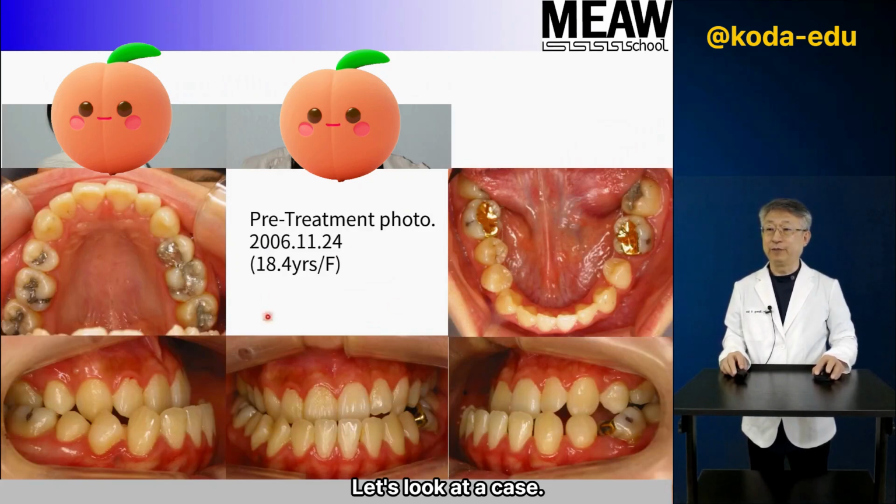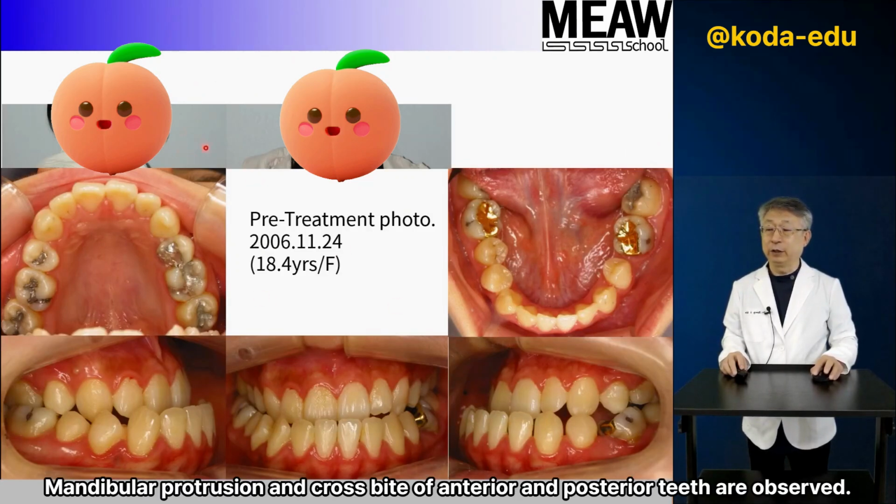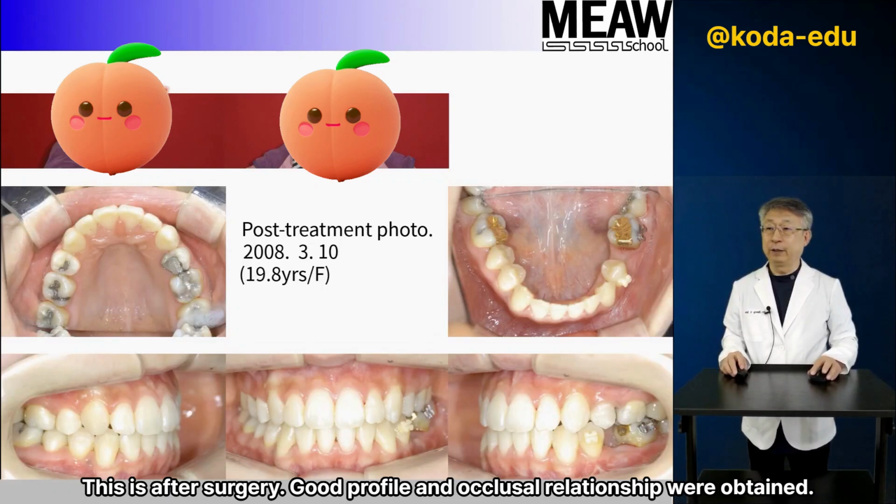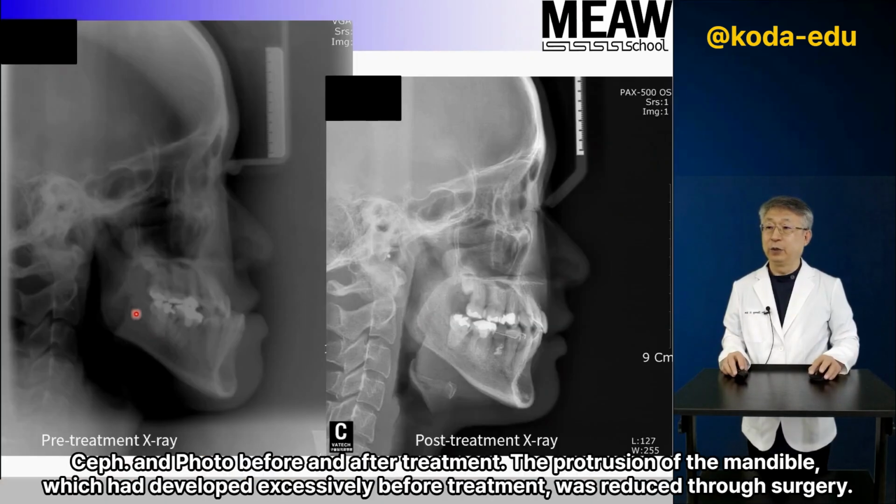Let's look at a case. Mandibular protrusion and cross-bite of anterior and posterior teeth are observed. This is after surgery. Good profile and occlusal relationship were obtained. Cephalogram and photo before and after treatment. The protrusion of the mandible, which had developed excessively before treatment, was reduced through surgery.